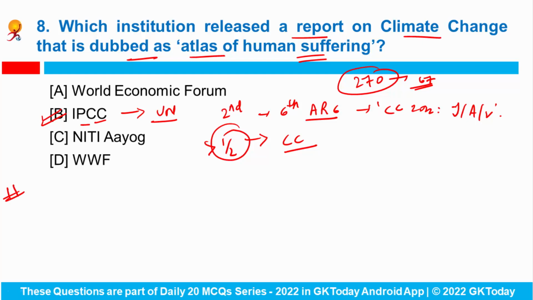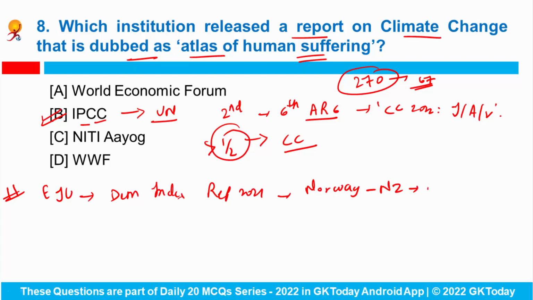Now apart from it, the Economist Intelligence Unit has recently released the Democracy Index report for 2021, and in this ranking Norway was at the top, then at second place it was New Zealand, followed by Finland, Sweden and then Iceland. Do remember that India's rank in this report was 46th.